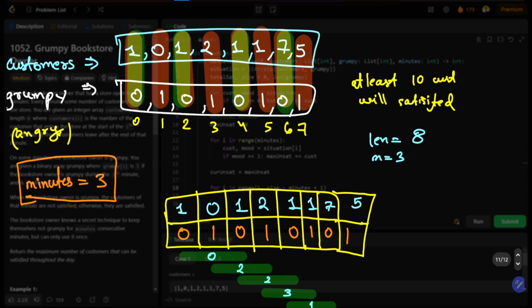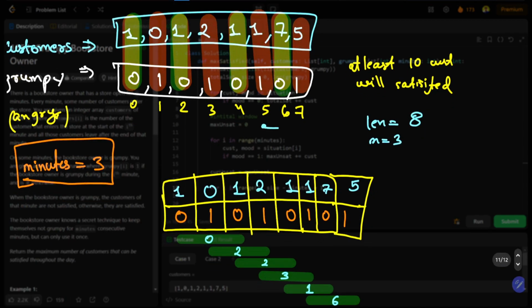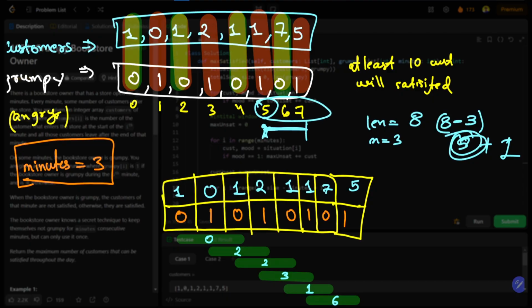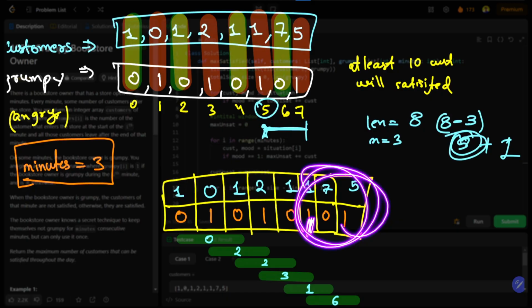So I need to iterate at least over here. Like I need to create this as the last window. If I say length, which is 8, minus minute, which is 3, it will give me 5. But in Python, the last one is not inclusive, so I need to say size minus m plus 1. I need to include the 5 as well. So I will be creating another window starting with index 5, having three items in it, like m items.